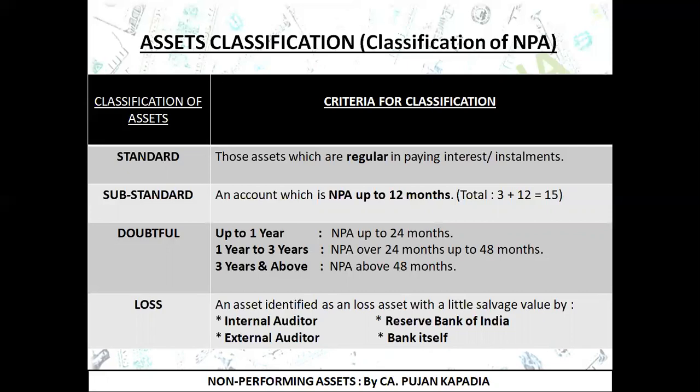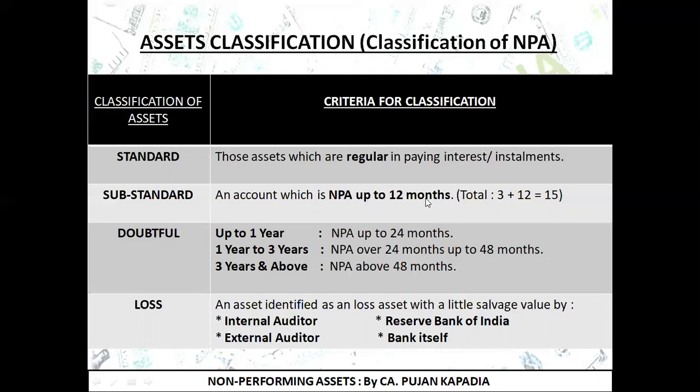You are regularly repaying the installments as and when they become due. Second is substandard asset. Now you all know when an account becomes an NPA: when it is overdue for more than 90 days. So it is crystal clear to all of you. NPA is an account which is overdue for more than 90 days. So the second category we are going to study is substandard asset, under which I have written an account which is NPA up to 12 months.